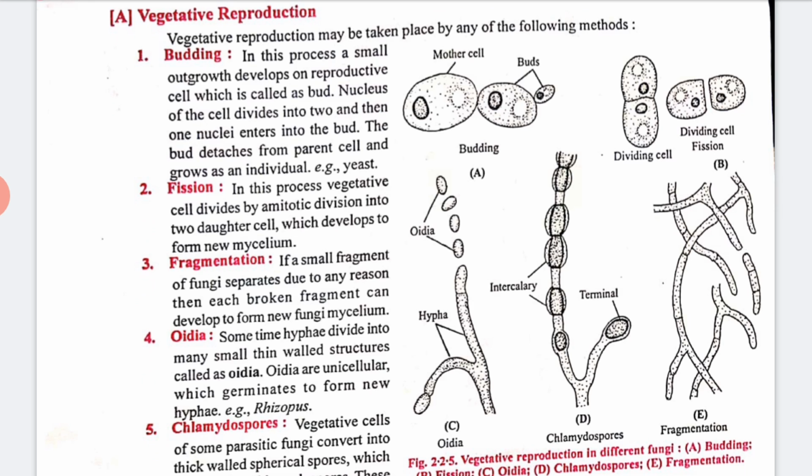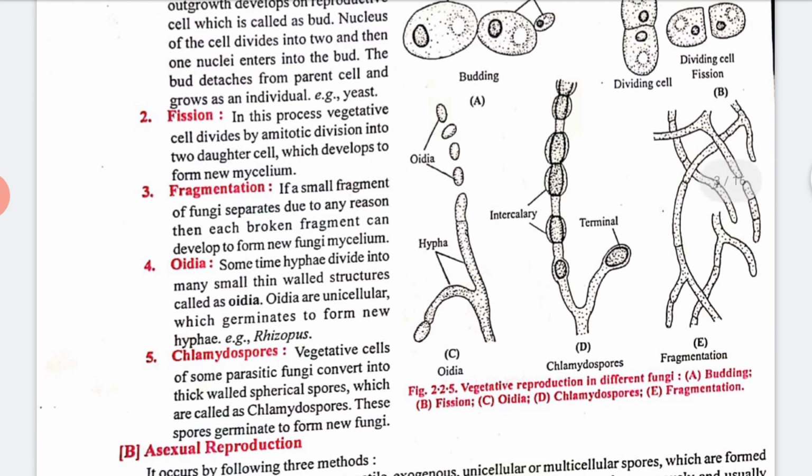Fourth we have oidia. What is oidia? Sometimes hyphae divide into many small thin-walled structures, and those structures are called oidia. Oidia are unicellular and germinate to form new hyphae. For example, Rhizopus. Look at structure C, this is oidia.